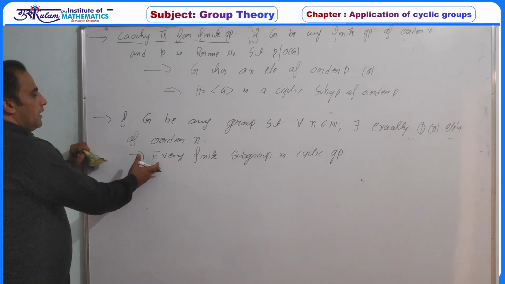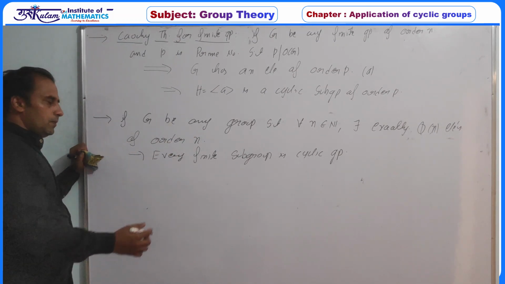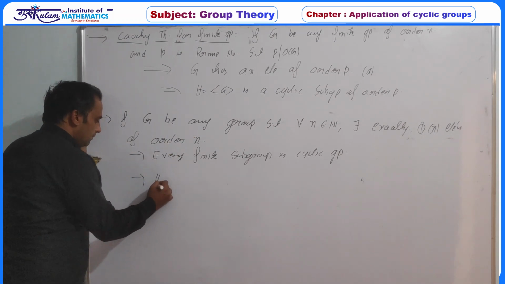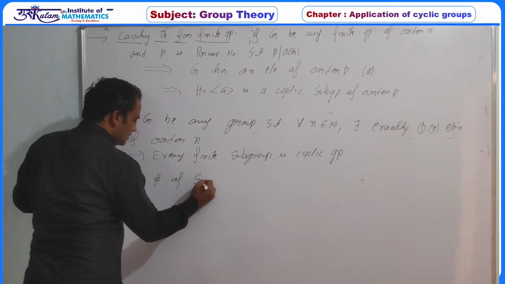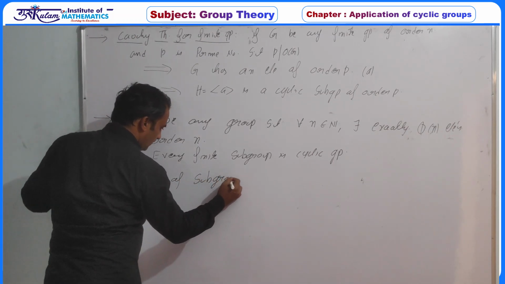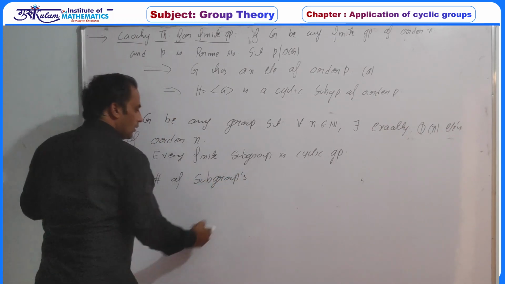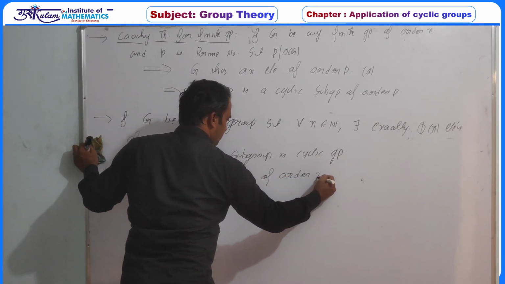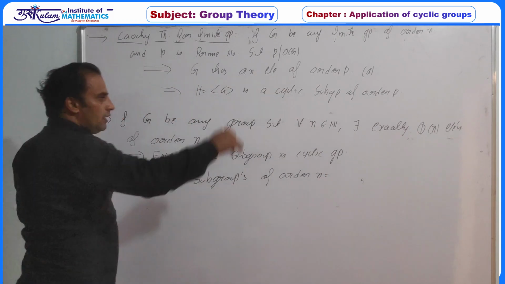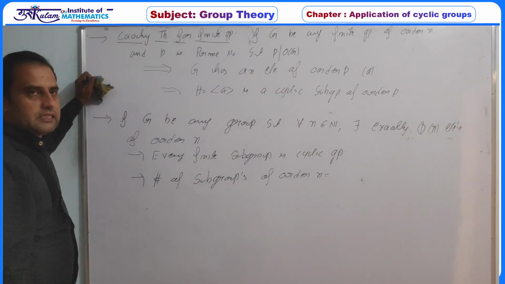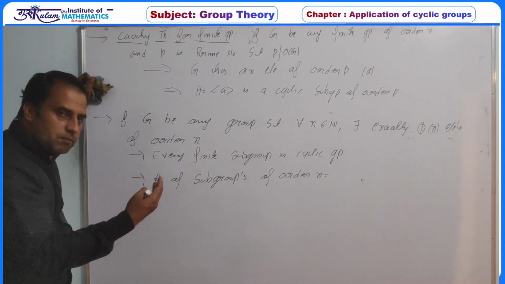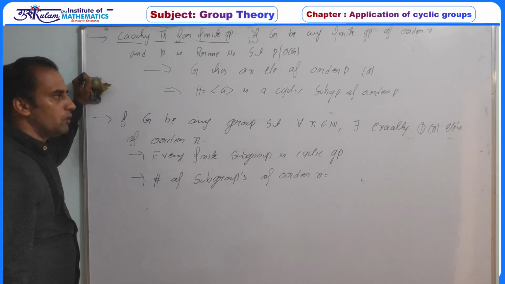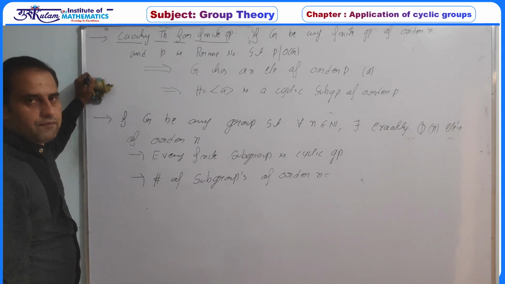Or, if every finite order subgroup is a cyclic subgroup, then definitely the number of subgroups of order n, since the number of elements of order n in this group is phi n and the subgroup of order n is cyclic, follows from the formula we already discussed.